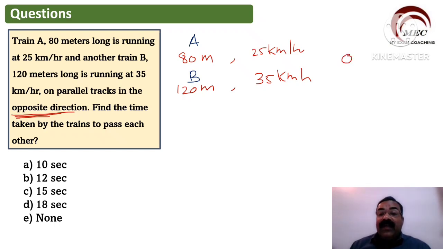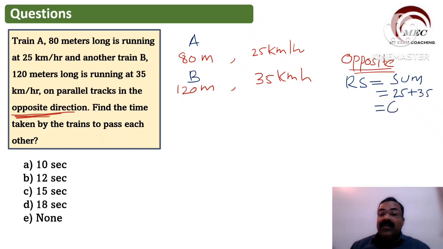So हमें पता है when the trains are moving in opposite direction, then the relative speed is equal to sum of the speed. So relative speed sum कितना है 25 plus 35, which is equal to 60 किलोमीटर पर आवर. 60 किलोमीटर पर आवर को मीटर पर सेकंड में करना है. क्यों? बिकॉज डिस्टेंस दिया है, लेंथ दिया है मीटर में. So 60 किलोमीटर पर आवर को we have to make into meter per second. So meter per second में करने के लिए we will multiply it by 5 by 18.